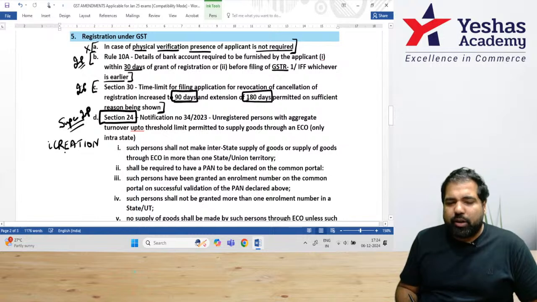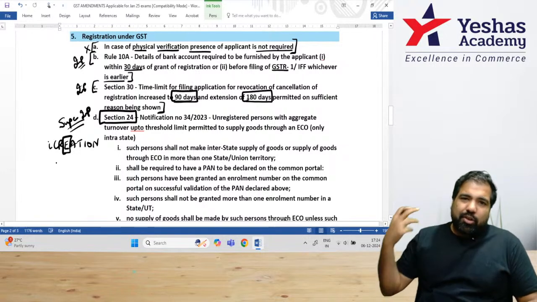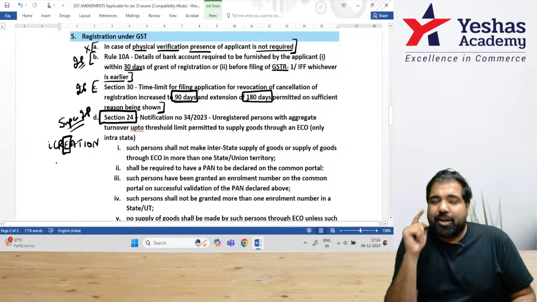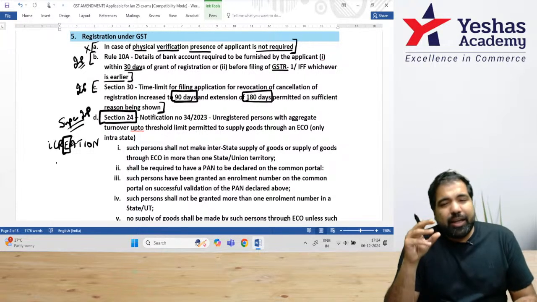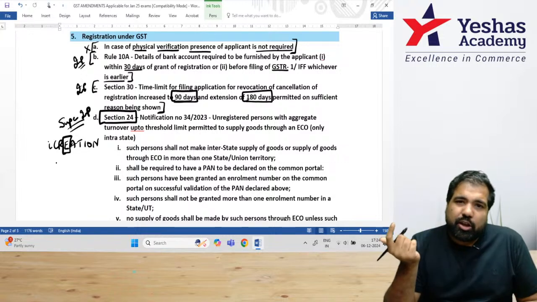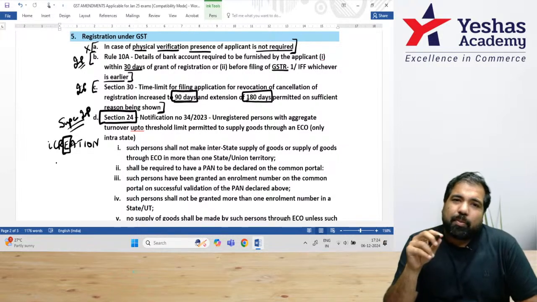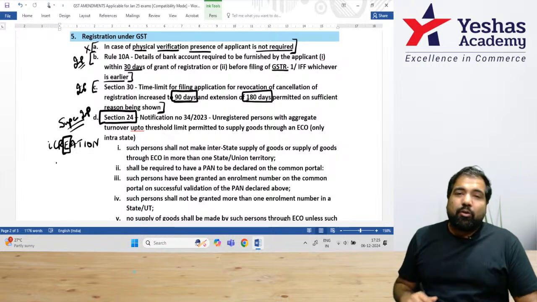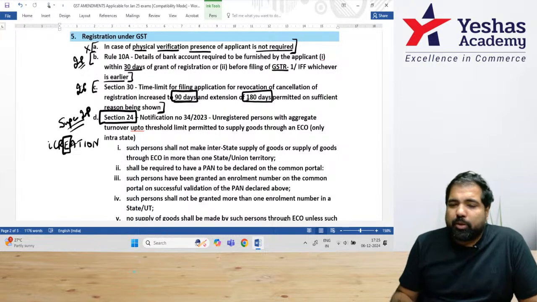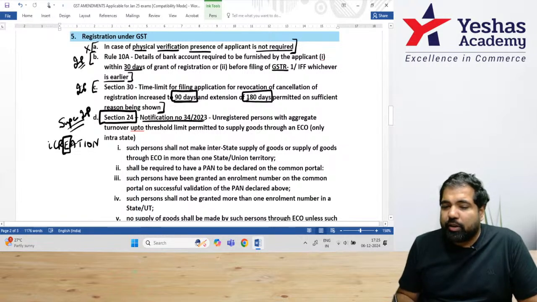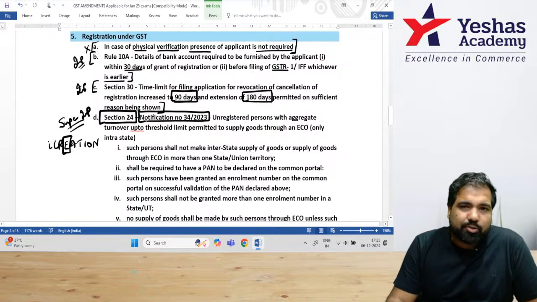They say that if you're an e-commerce operator, or you're a seller of goods like t-shirt on e-commerce operator, you need compulsory registration. That means, guys, I have to be registered on GST even if I'm a small player but I want to sell on e-commerce. So your friend who has a cheap t-shirt business, he can't sell on Flipkart unless he's registered. Now that was a big problem for people who were small business. So the government came up with a notification number 34 in the year 2023. The notification number itself tells you that's the latest notification.